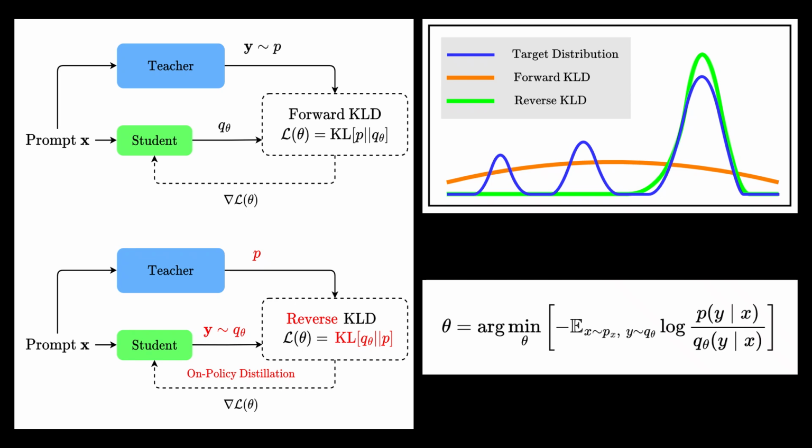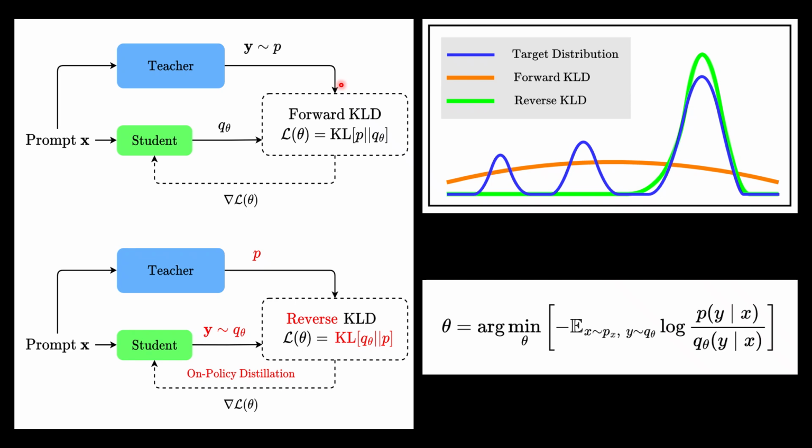Traditionally, we compress models using knowledge distillation. A large teacher model generates outputs and a smaller student model learns to imitate them. But here's the problem. Most distillation methods were designed for classification, not language generation. And language generation is fundamentally different. In classification, there are only a few correct answers, so the probability distribution is not that complex. In text generation, there are millions of valid possibilities, so the probability distribution is extremely high dimensional and complex.